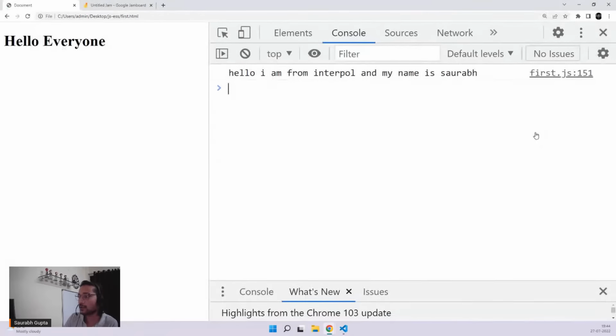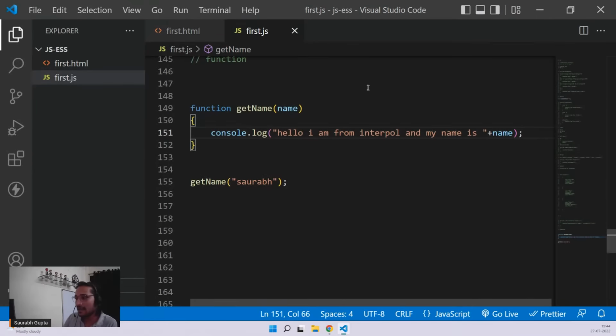Here we go. Hello, I'm from Interpol and my name is Saurabh. Now, any variable that is inside the rounded brackets, inside the parenthesis, is what you call a parameter, and the value that you pass for that parameter is called an argument. Is it cleared? So that's the difference between a parameter and an argument.